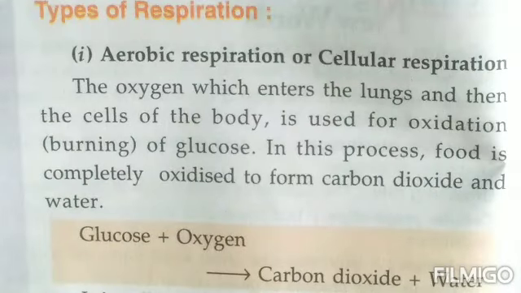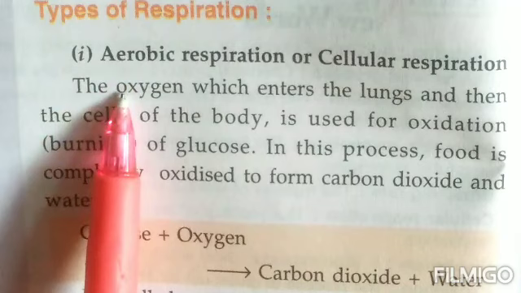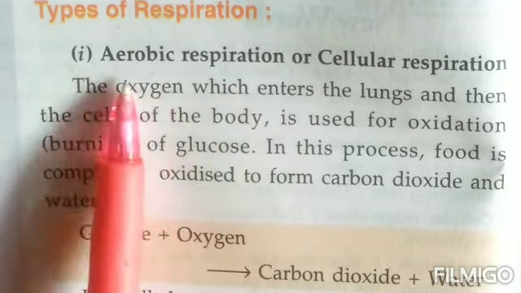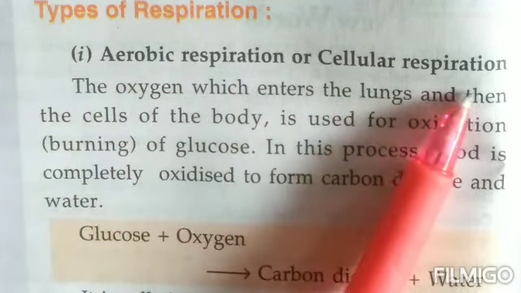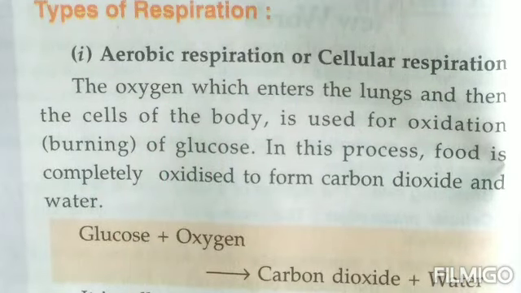Next, children, we begin with types of respiration. Now, respiration is, children, of two types. One is known as aerobic respiration. Another word for aerobic respiration is also cellular respiration. And the second type of respiration is known as anaerobic respiration. Another word for anaerobic respiration is also fermentation. Now, let's see what these two are.